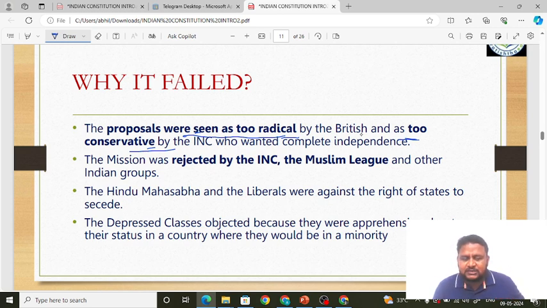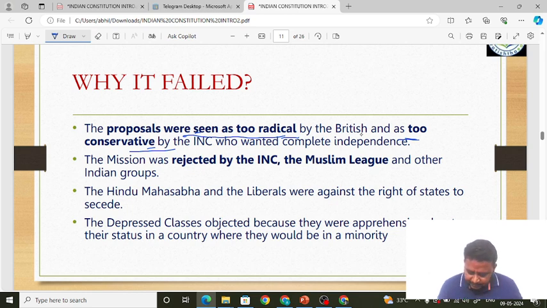This is the same stand which they took with respect to the August Offer also, friends. So remember, friends, the Indian National Congress rejected dominion status. The mission was rejected by the INC, the Muslim League and other Indian groups also. The Hindu Mahasabha and the liberals were against the rights of the states to secede.